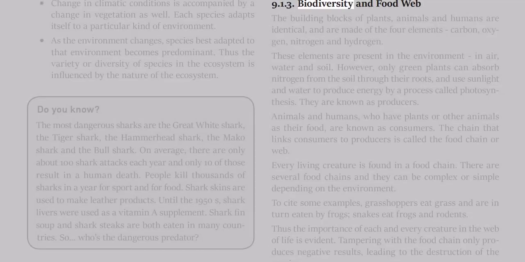9.1.3 Biodiversity and food. The building blocks of plants, animals, and humans are identical, and are made of the 4 elements carbon, oxygen, nitrogen, and hydrogen. These elements are present in the environment in air, water, and soil. However, only green plants can absorb nitrogen from the soil through their roots, and use sunlight and water to produce energy by a process called photosynthesis.